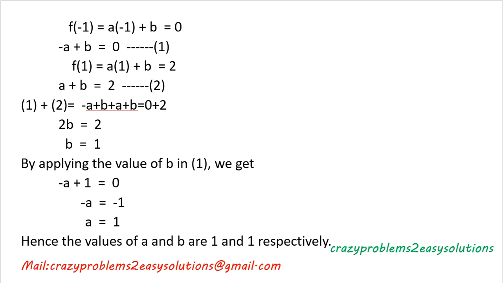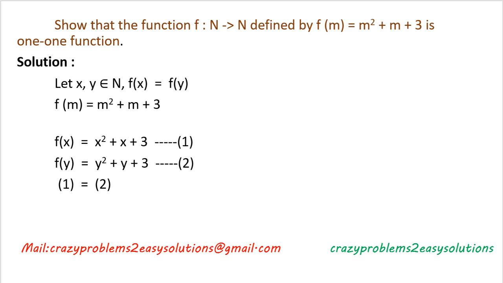By applying the value of b in equation 1, we get minus a plus 1 equal to 0, then minus a equal to minus 1, then a equal to 1. So we find the values of a and b are 1 and 1 respectively.